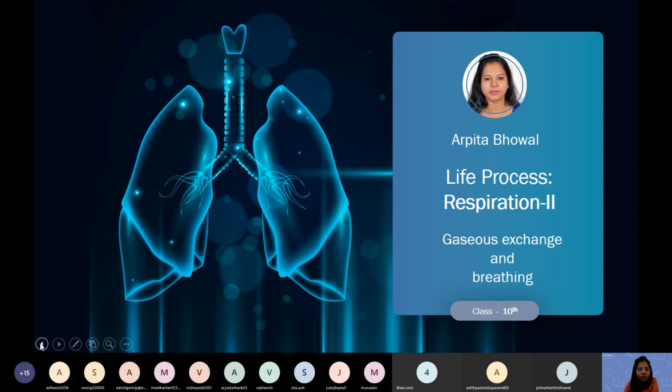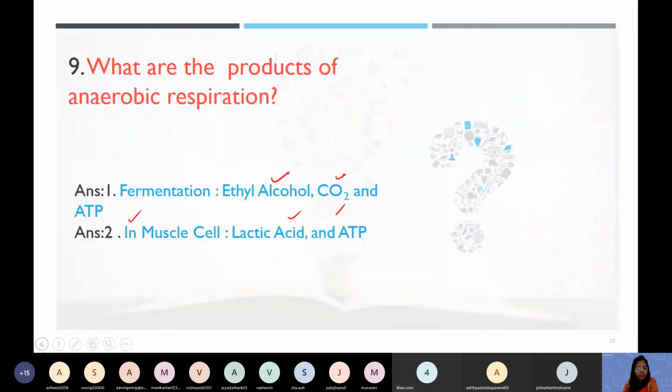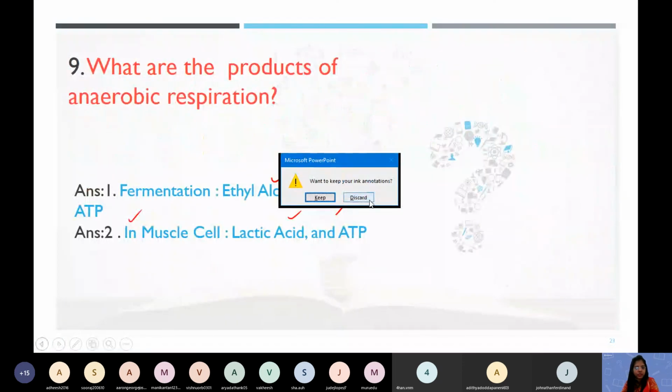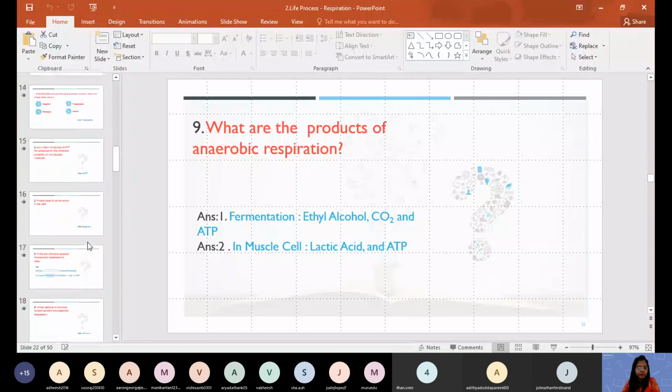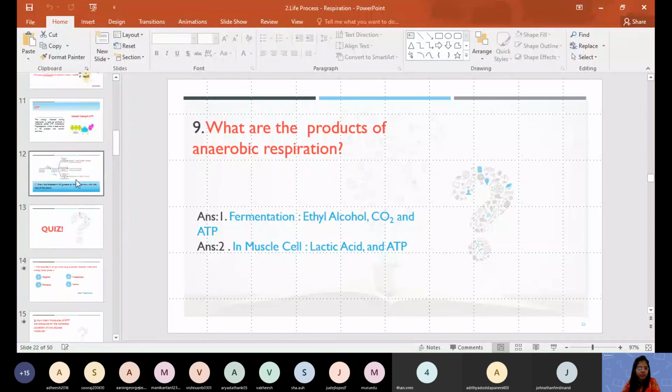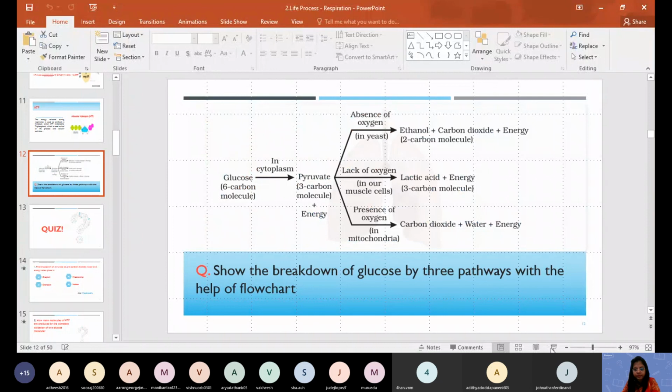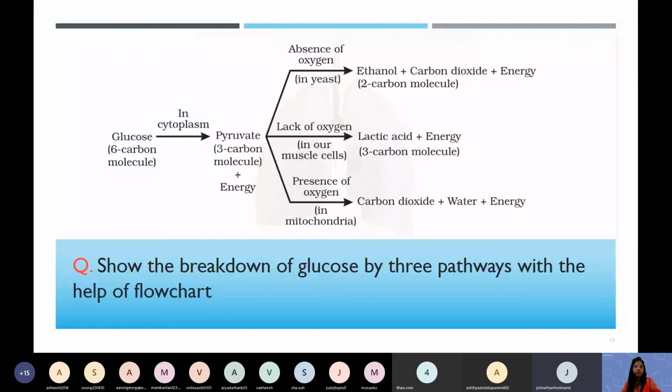Okay, so this is the end of respiration part 1. Now I want you all to do one thing. Just a minute. Can you all see this picture I'm sharing? Yes, ma'am. Okay, so right now you draw this picture and I will give you 3 marks immediately for your board exam. You draw it now.